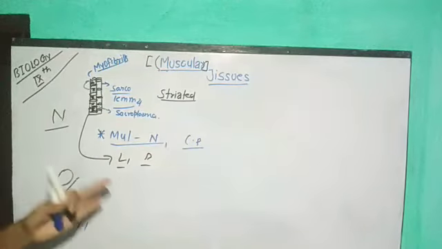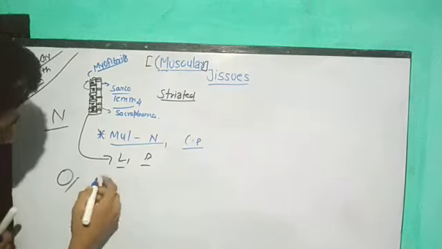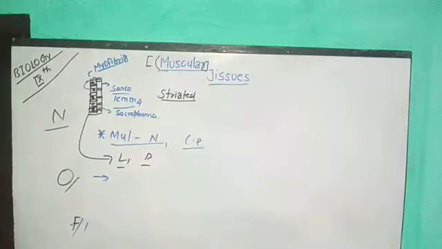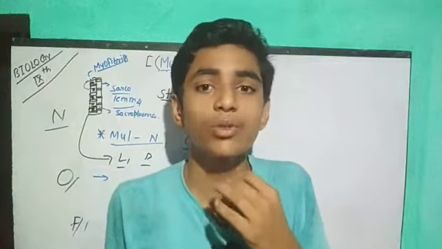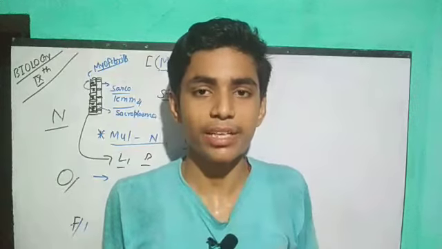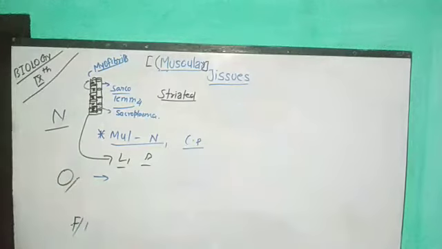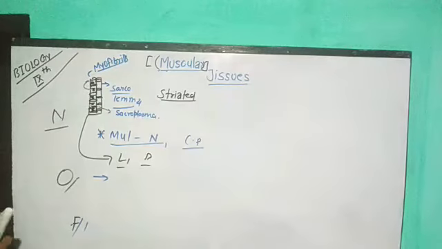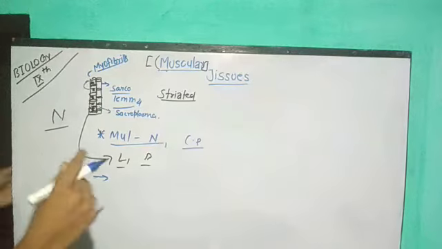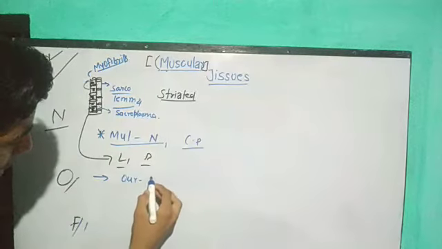So overall, the basic things we have learned. Now we are going to see about the occurrence. Occurrence matters a lot because of where we can see the striated muscles. Actually, I told you striated muscular tissues are only found in those regions where we can have control over ourselves. So guys, where do all these occur, tell me? Most of the students are having confusion regarding the occurrence of striated muscular tissue, because striated muscular tissues are always available in those regions where we have our control. So first, whether they are available in our limbs.